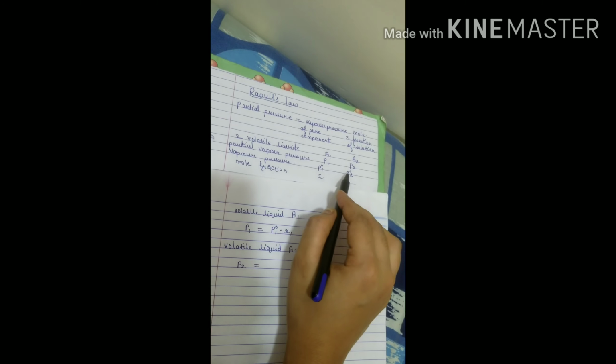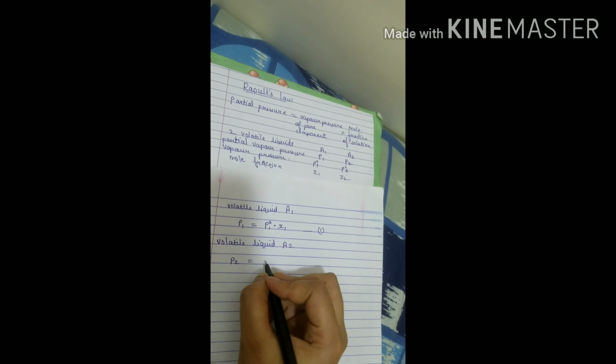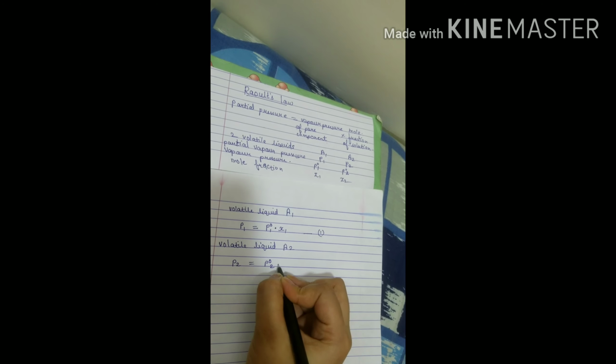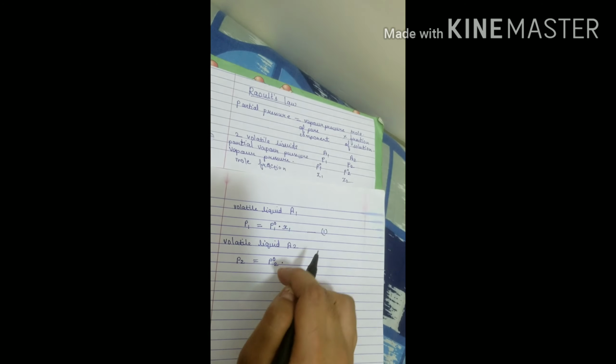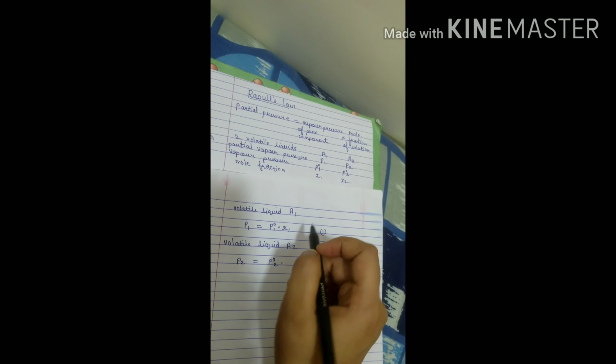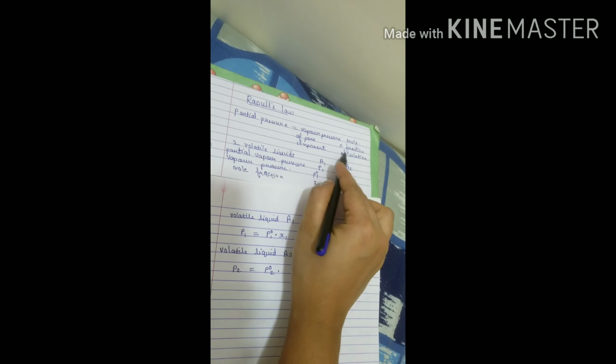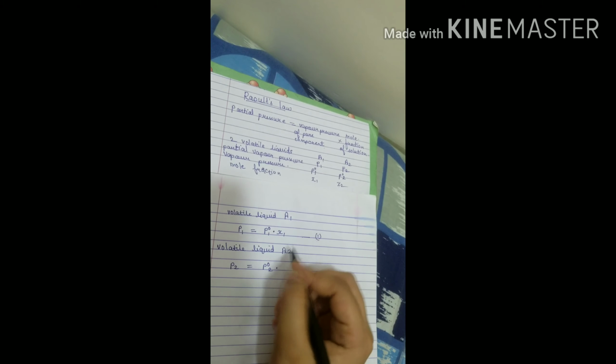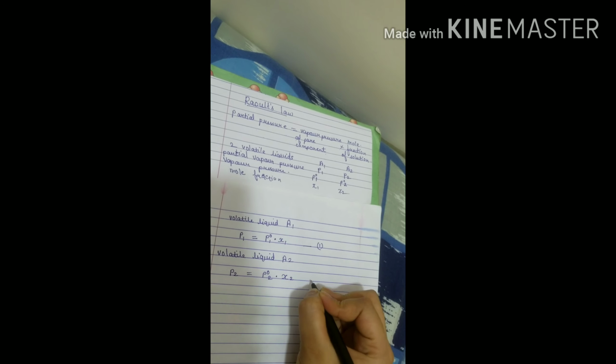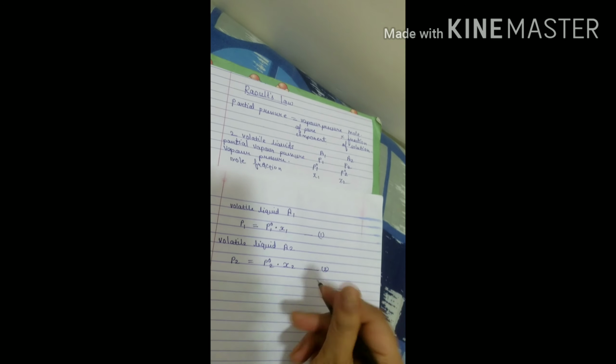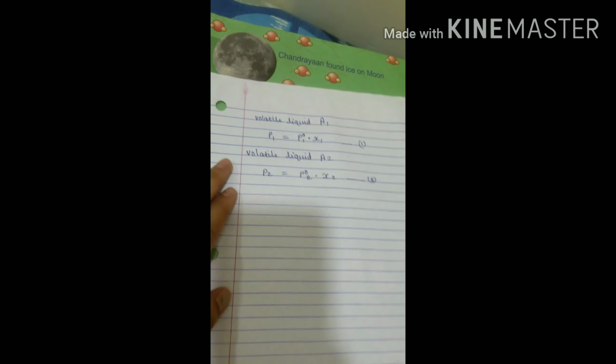The vapor pressure is P02. So P02, multiplication, product sign, mole fraction of solution. For A2 it is X2. So I hope it is clear how we are going to frame the equations for Raoult's law.